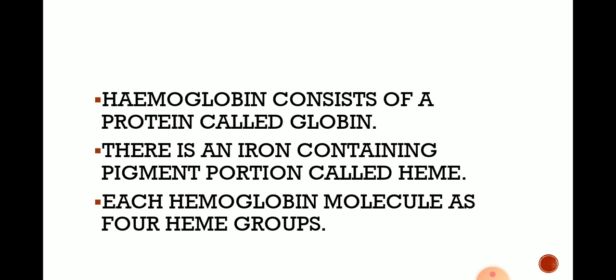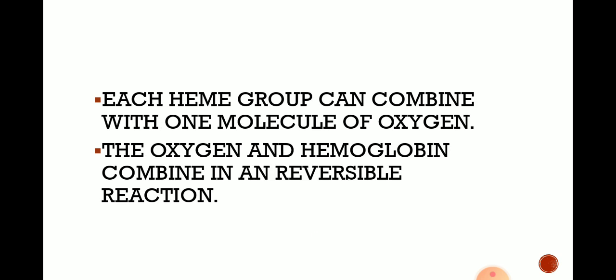Each hemoglobin molecule has 4 heme groups. Each heme group can combine with 1 molecule of oxygen. So, 1 hemoglobin molecule can attach with 4 molecules of oxygen, each one attached with a molecule of oxygen.